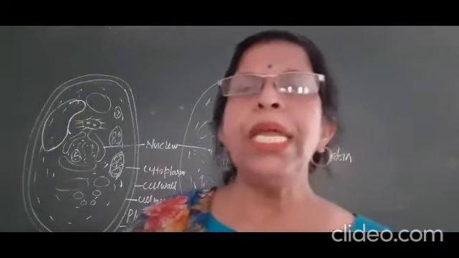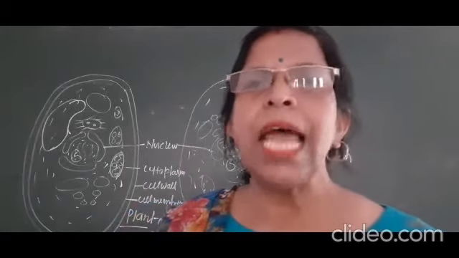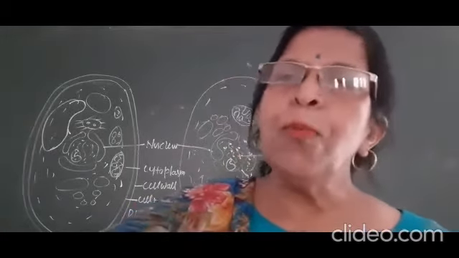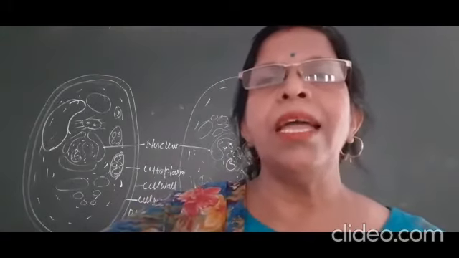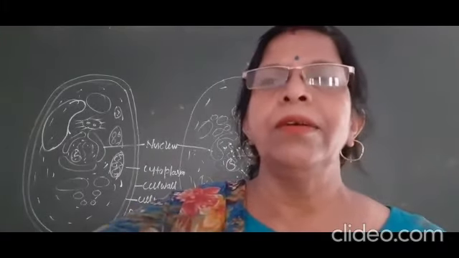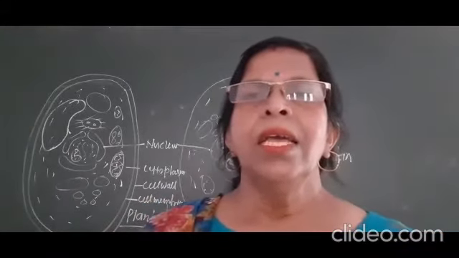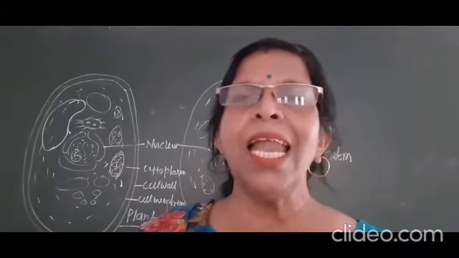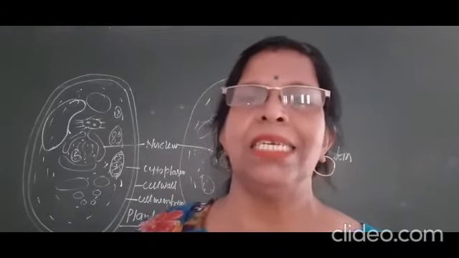First we have completed the nucleus. Second we have completed the cytoplasm, and both membranes we have completed, that is the cell membrane and the cell wall. The most important thing which is present in a plant cell but not present in an animal cell is the plastid.